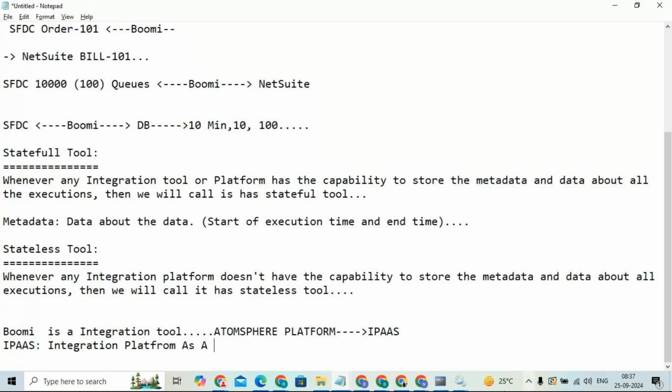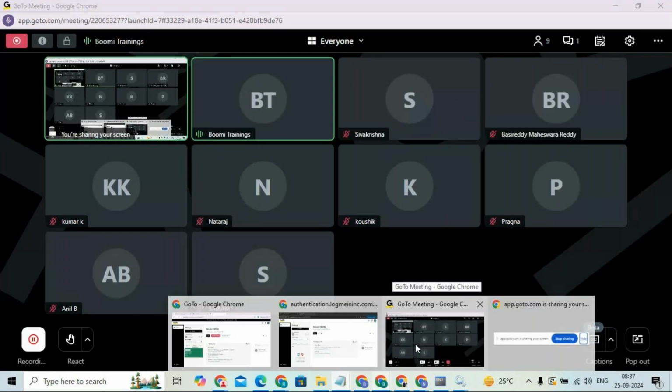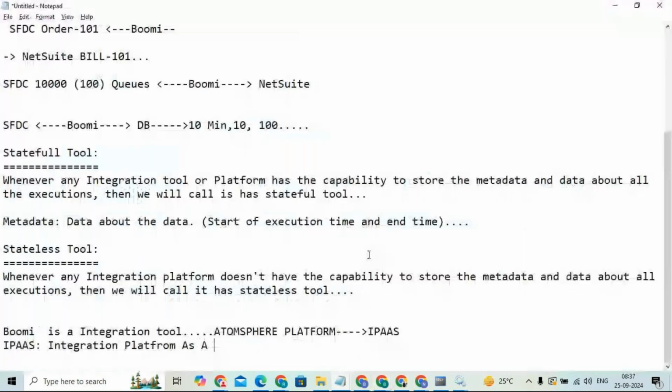Yesterday, Guna, you asked one question. Basically here we do not need a different tool for development, for testing, for deployment, and for managing. Everything together we can do in one place, that is called the Atomsphere platform.